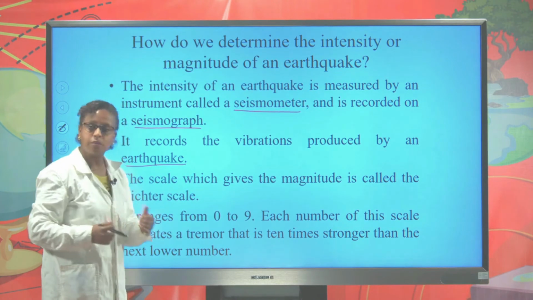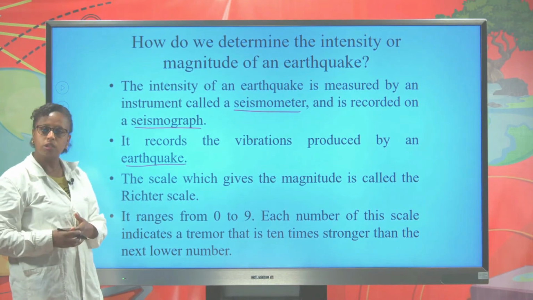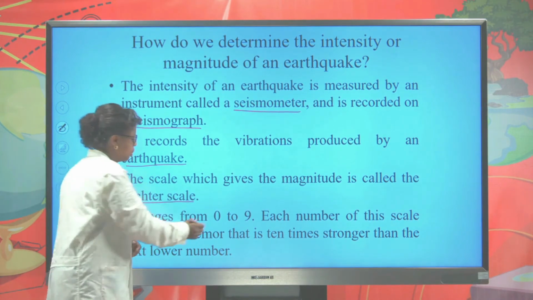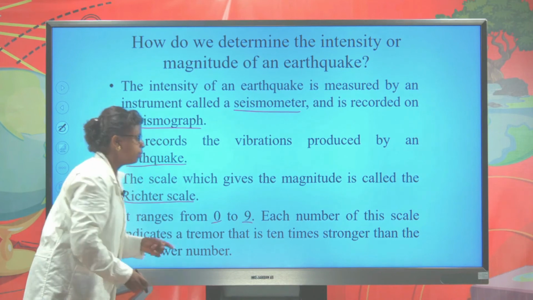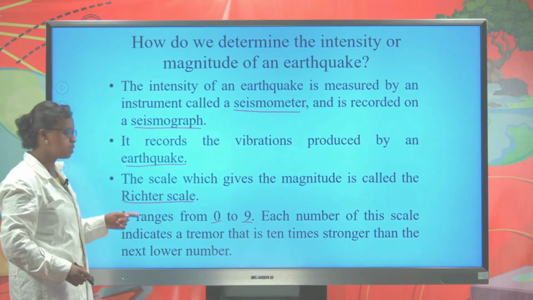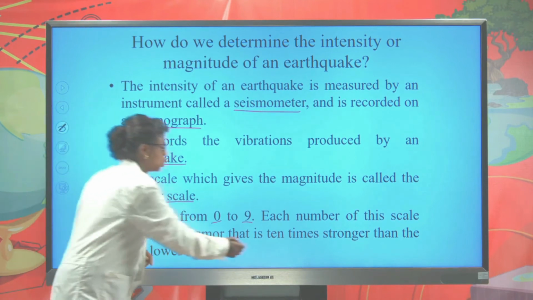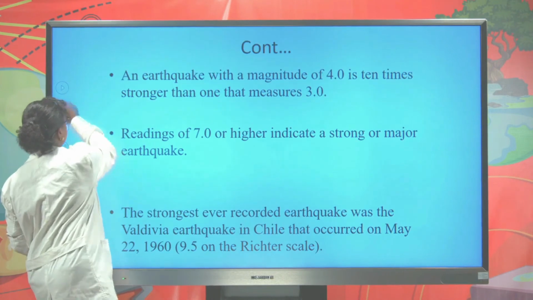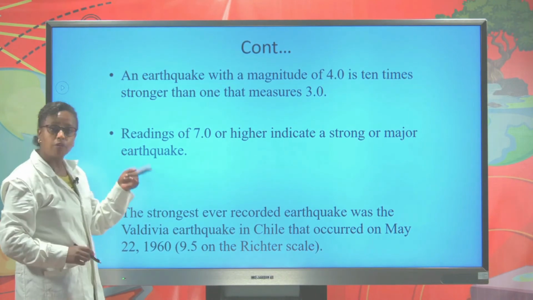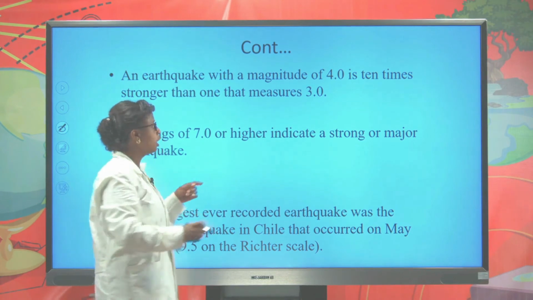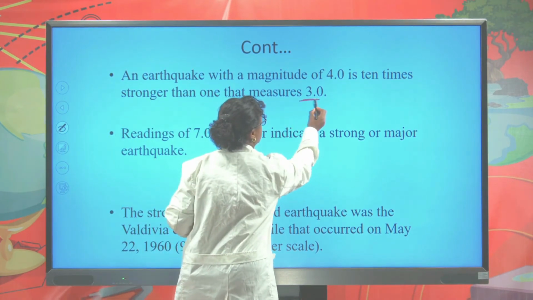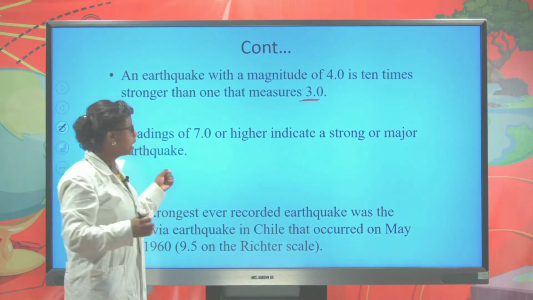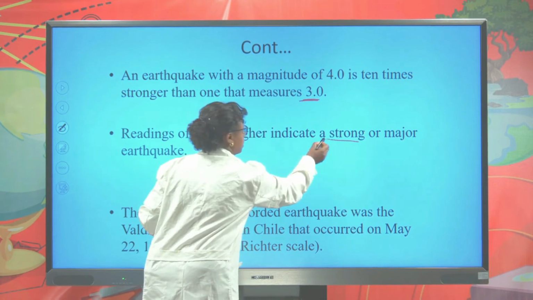The scale which gives the magnitude is called the Richter scale. The Richter scale ranges between 0 to 9. Each number of this scale indicates a tremor that is 10 times stronger than the next lower number. For instance, if the Richter scale recording is 4, it means it is 10 times stronger than the one that is measured 3. A Richter scale recording of 7 means a major earthquake occurred in that place.